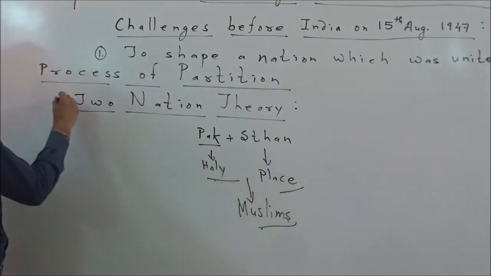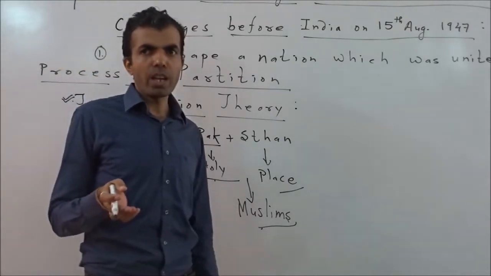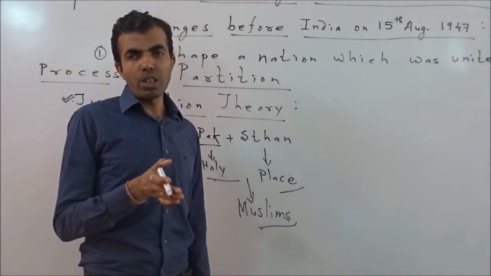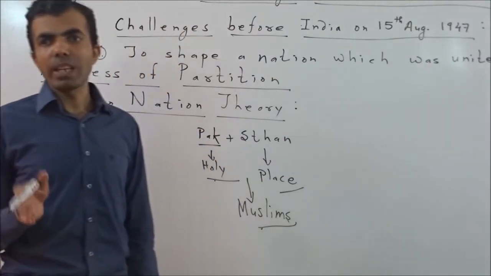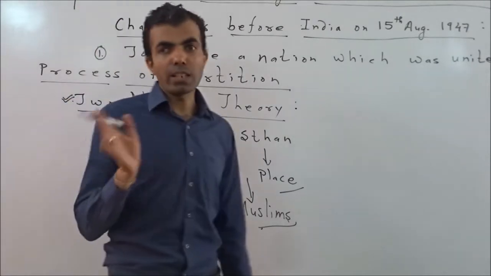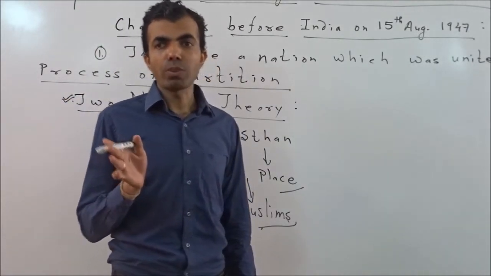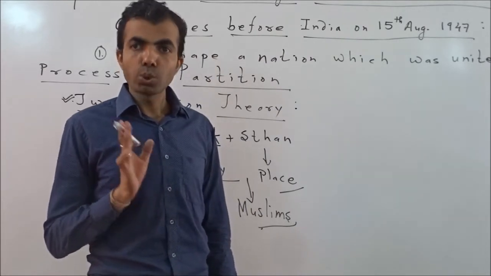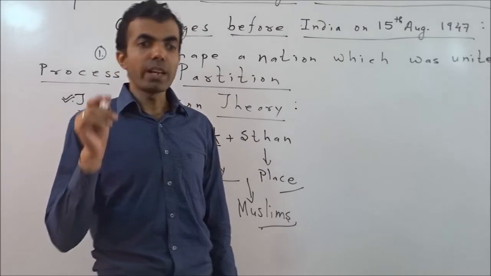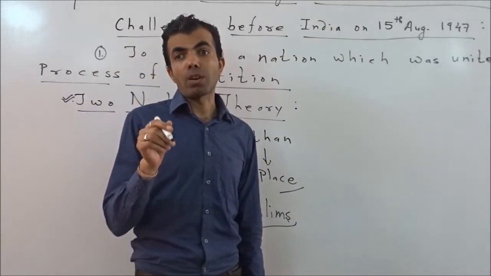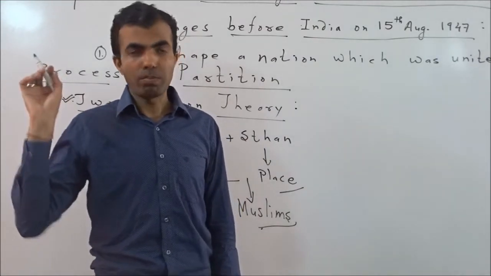Muslim League proposed this theory, which said that India is the land of two communities, Hindus and Muslims. So, if the country is going to be declared independent, there shall be the partition of the country. All those parts having Muslim majority areas should be made part of Pakistan, declared as the province of Pakistan, and the rest should go with Hindus. That would be Hindustan.